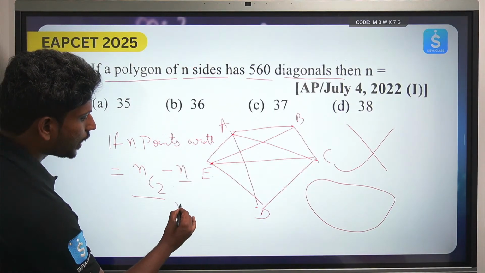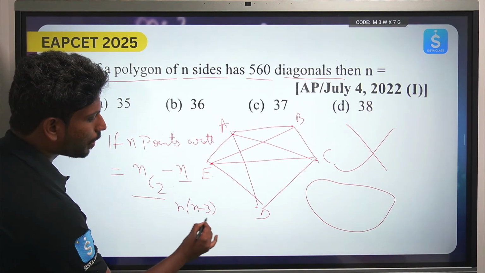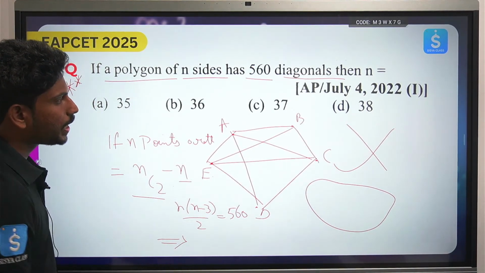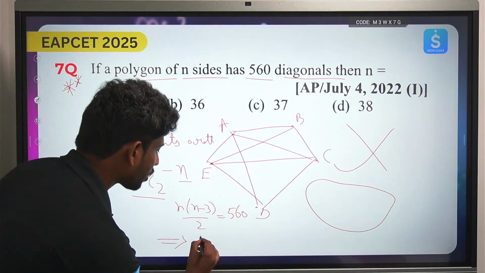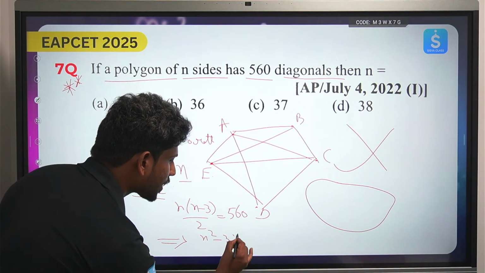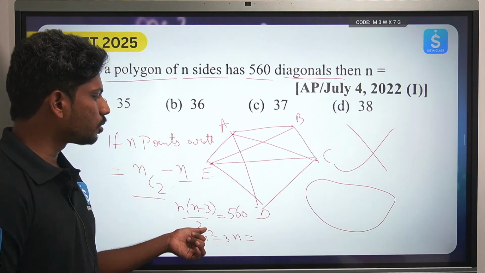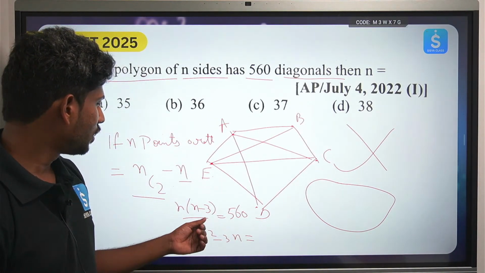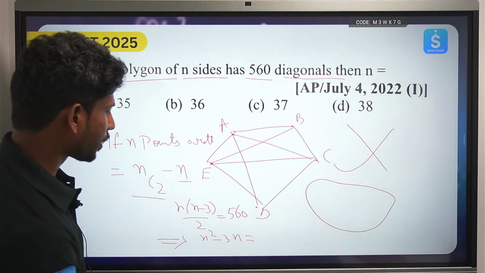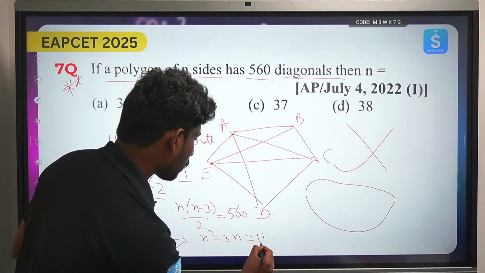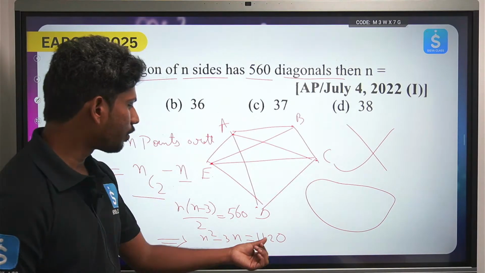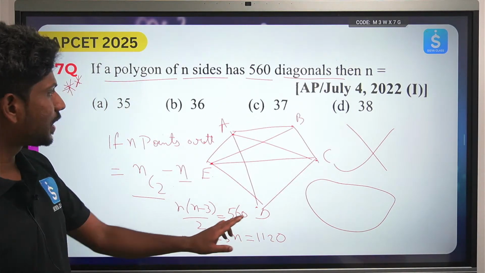Okay, now using that formula you can directly derive what is the number of sides. So you can just write n into n minus 3 by 2 is equal to 560. So from here మీరే చెప్పండి ఈ వాల్యూ ఎంత ఉండొచ్చు. So this will become n square minus 3n, 56 into 2, so that will become 1120. Okay, now you try to calculate this value. I'm leaving this point to you.